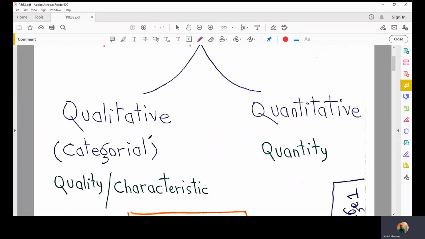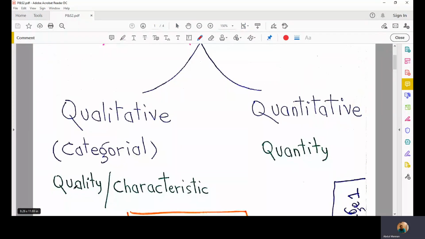Qualitative variables are also called categorical variables, where we measure the quality or characteristic of a varying quantity, the variable. Whereas in case of quantitative variables, we measure the numerical quantity, the numerical value of the variable. That is the main difference. The qualitative variable is also called categorical. This means that we select the value of the variable out of the given set of categories, right?